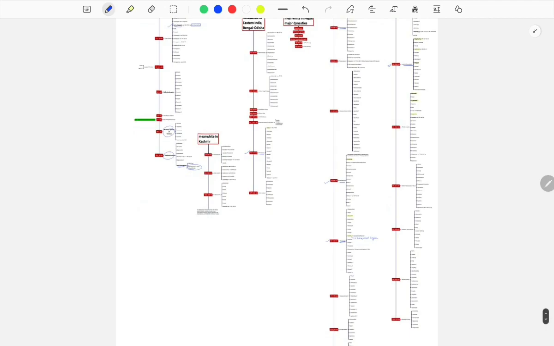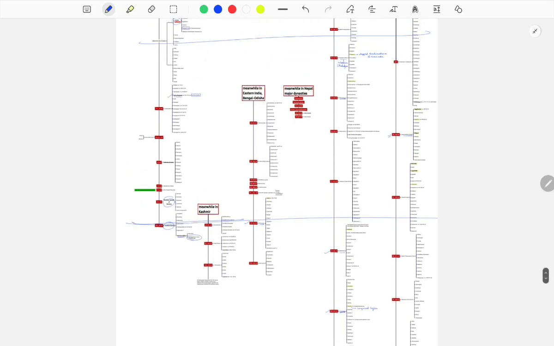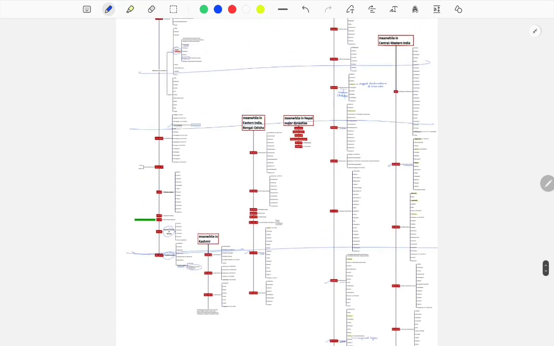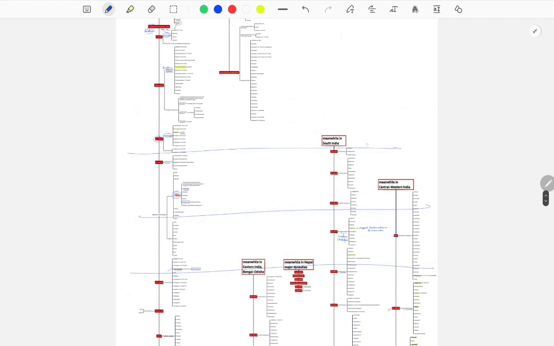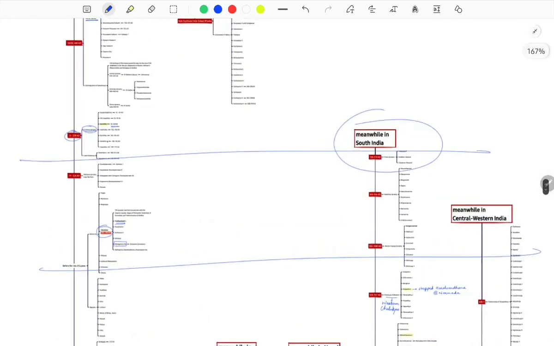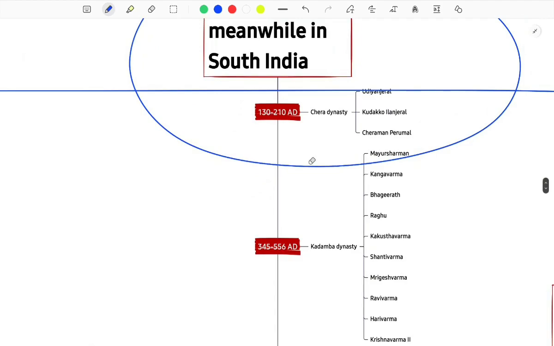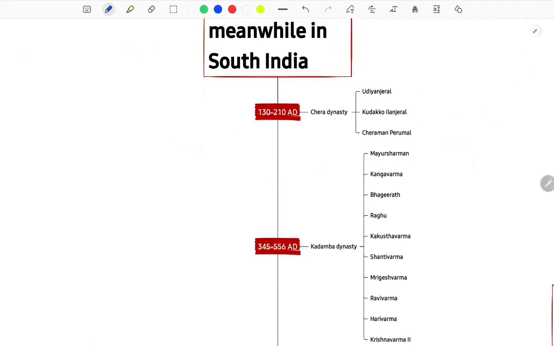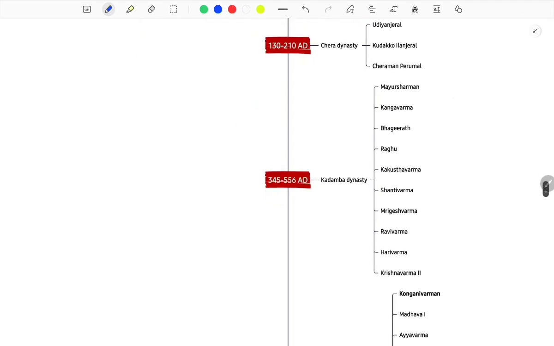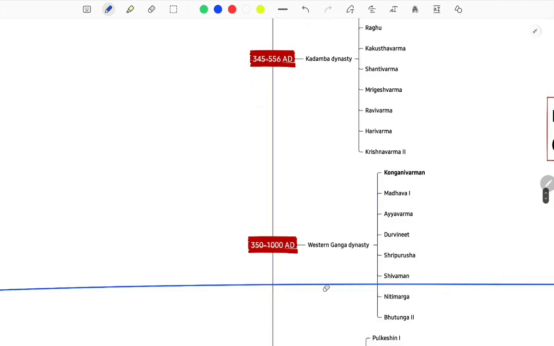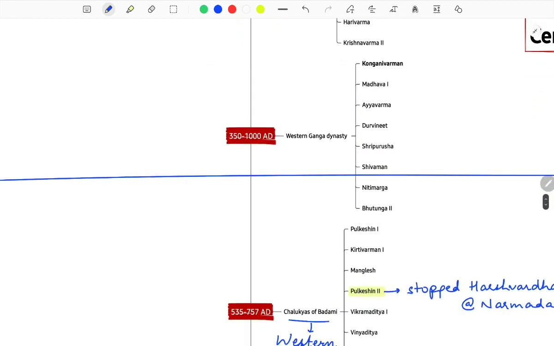What was happening in Kashmir at the same time, on these parallel lines? From this time, at the same time, what was happening in South India? So we will see South India now. These were the prominent dynasties evolving in the south: Chera dynasty, Kadamba dynasty, Western Ganga dynasty.